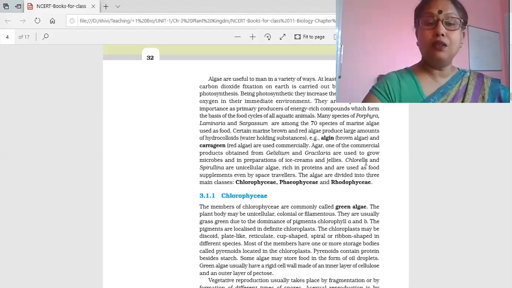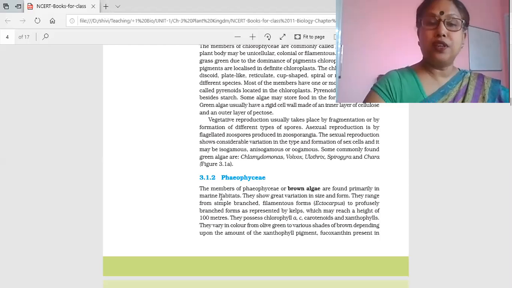Then Chlorella and Spirulina are good sources of proteins. So they are SCP, single cell proteins. And further, algae are divided, as I told you, into three classes, that is Chlorophyceae, then Phaeophyceae, and then Rhodophyceae.